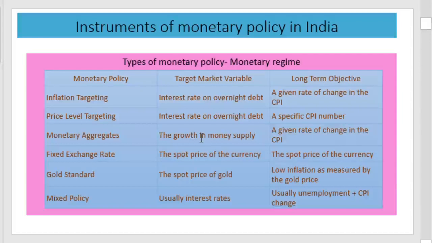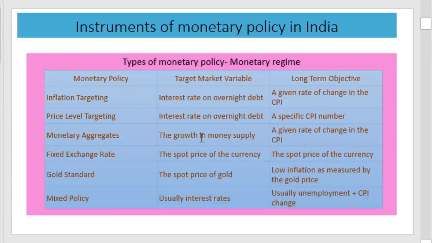Here the various types of monetary policy are explained. We know that different countries use different approaches for monetary policy targeting. These monetary policies are also termed as monetary policy regimes, like the foreign exchange rate is termed as the exchange rate regime.